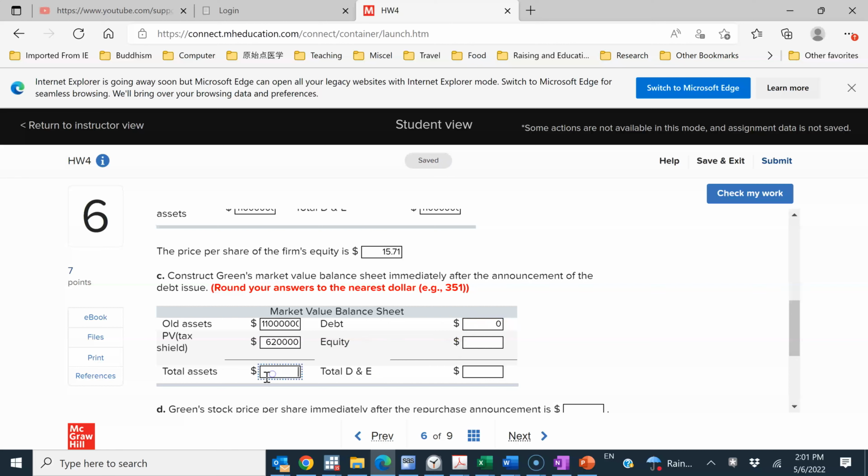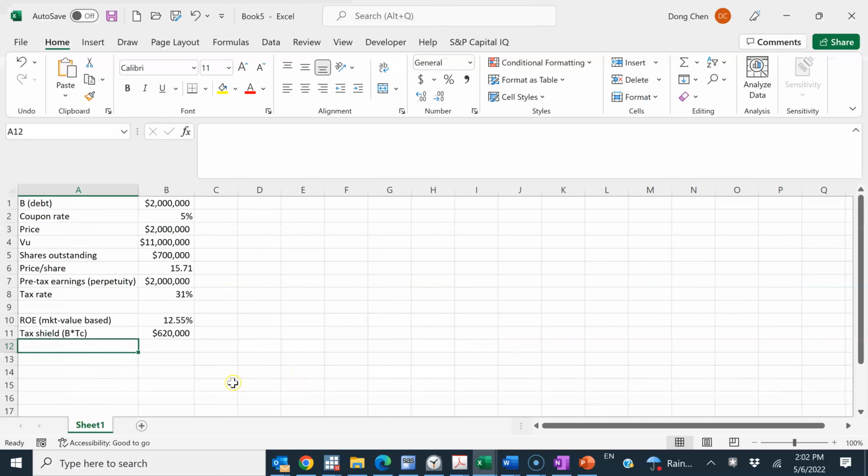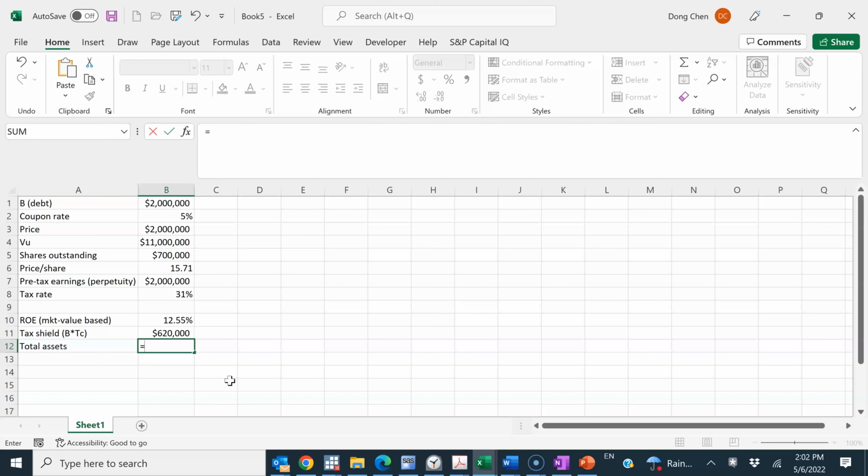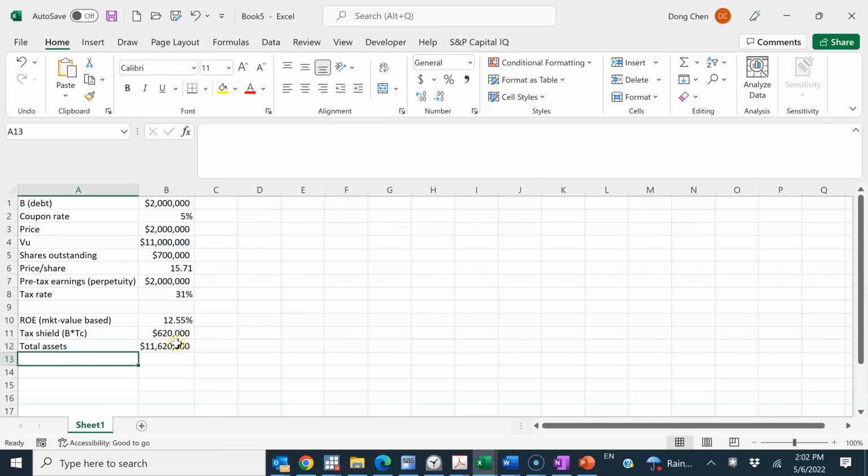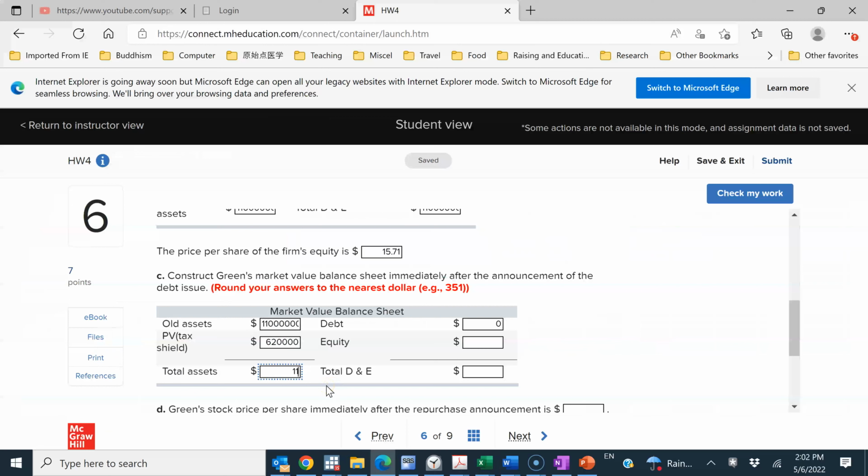So if you sum up the total assets, what do you have? The total assets, let's put this right here, should be the initial asset, which is the unlevered firm value, plus this tax shield. All right, so this is the total assets. So this is the $11,620,000. So let's put that back.